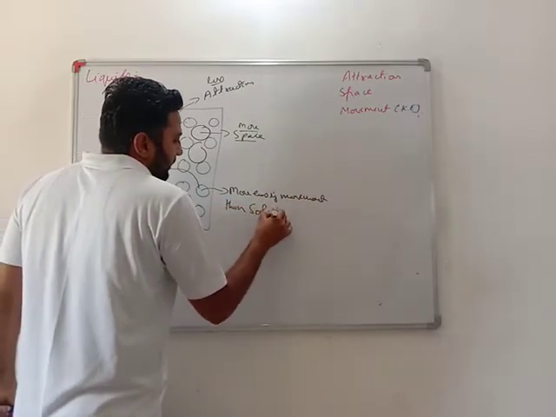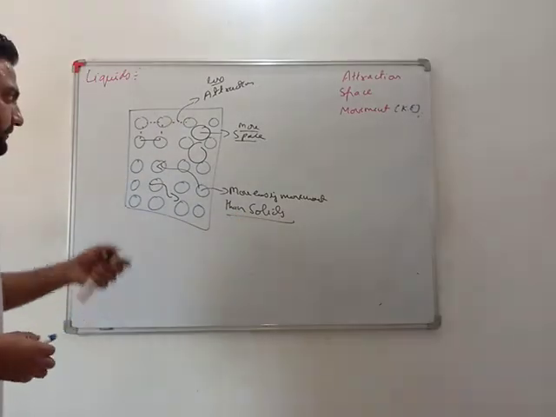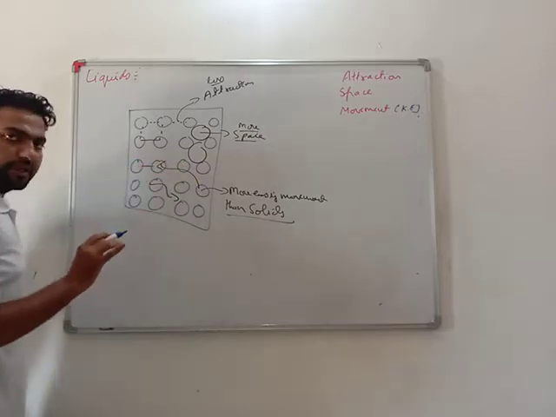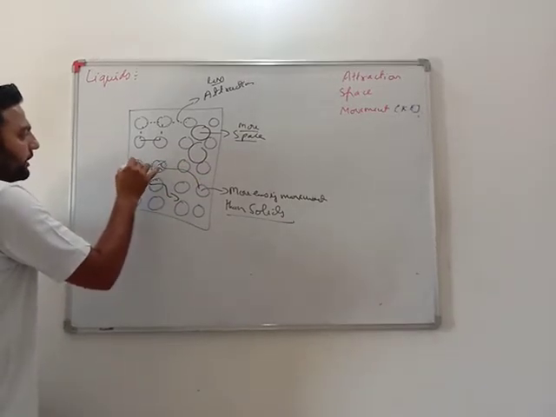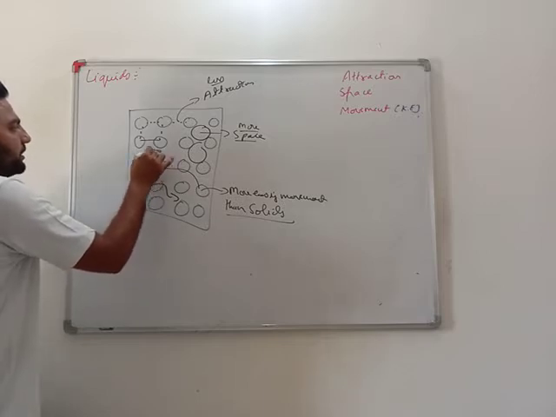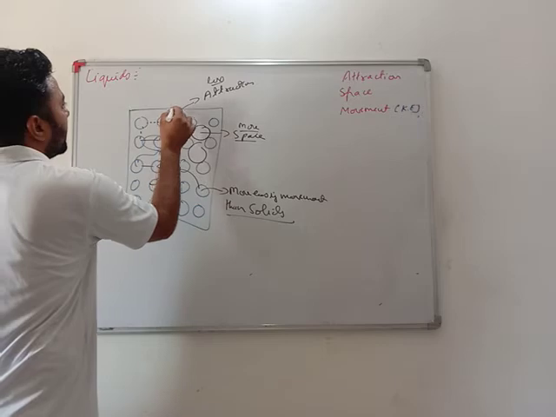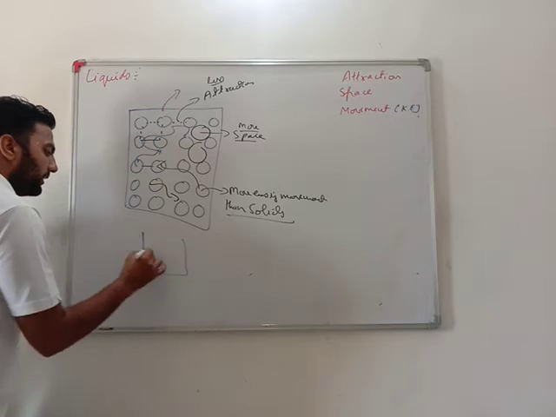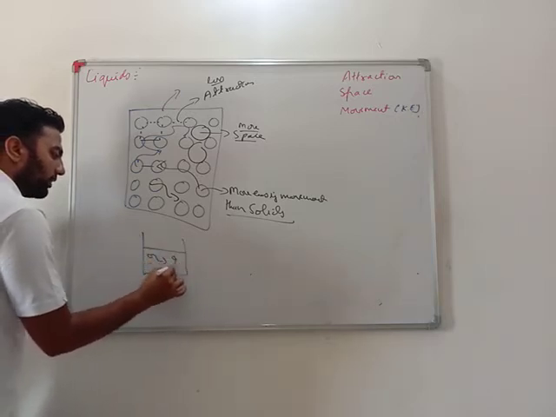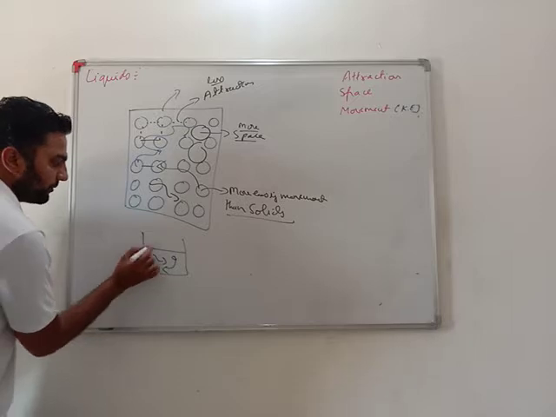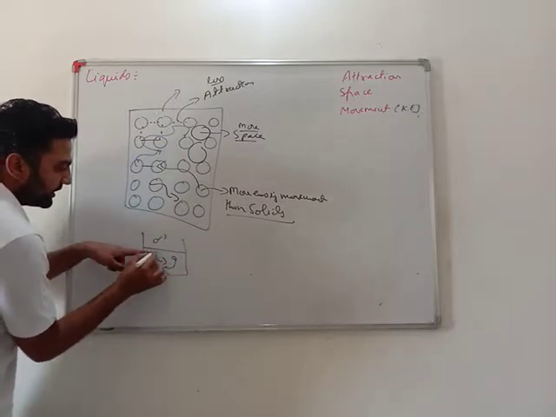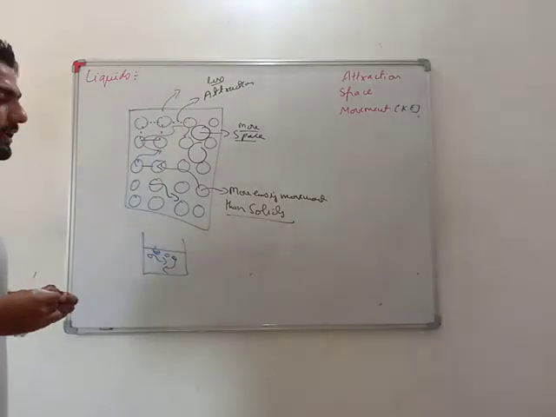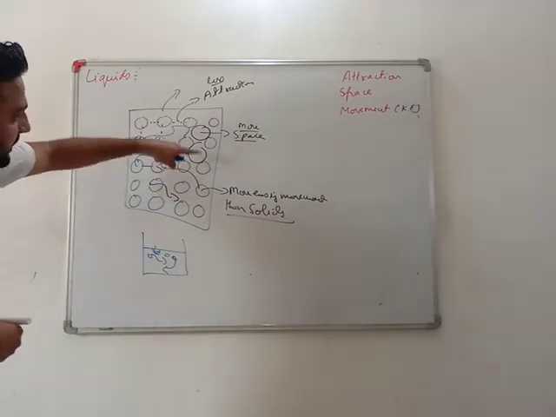See, dear students, in this, particles have a force of attraction, but they don't only vibrate, they very easily leave their position and go here and there, but they can't escape their volume. It means if I have a liquid here, the particles of liquid or water can very easily move within the volume, but they can't escape it. Why? Because the other particles will attract it and it will come back. It is not free to move. Okay. Very easy movement within this.